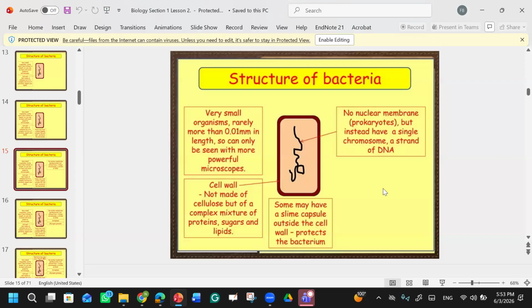Why do we say it a prokaryote? Because there's no nuclear membrane.